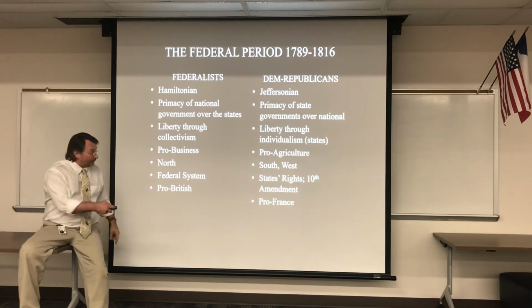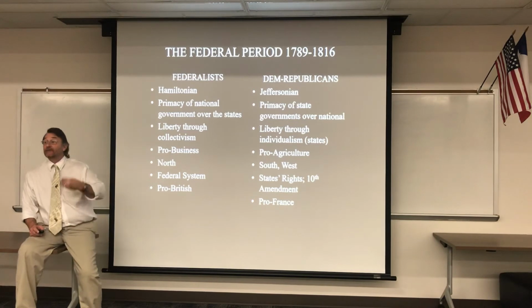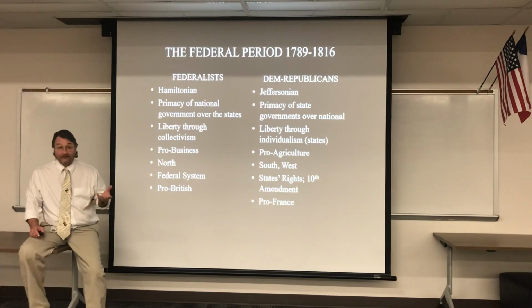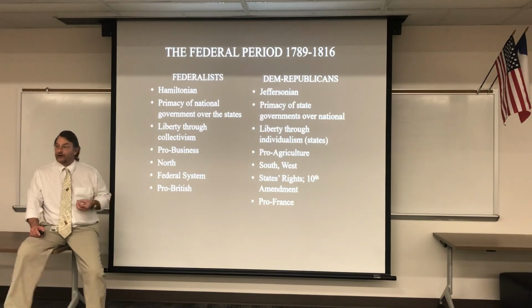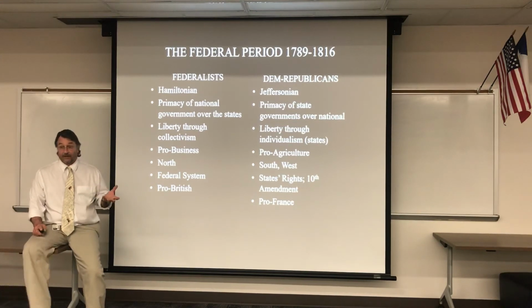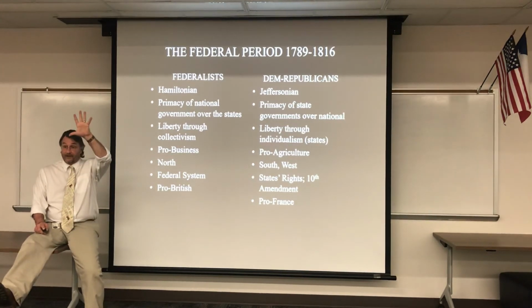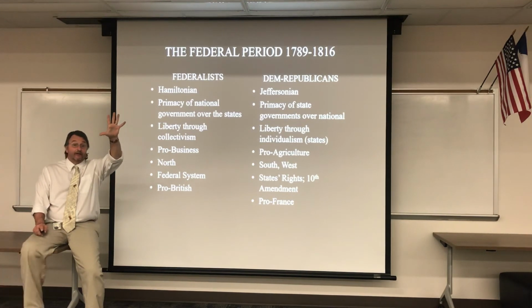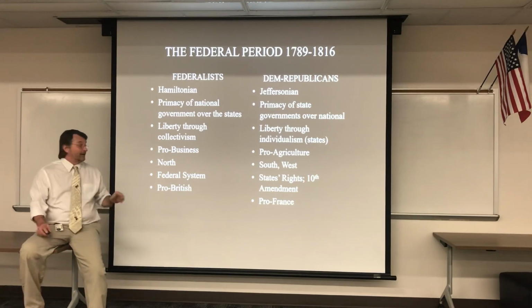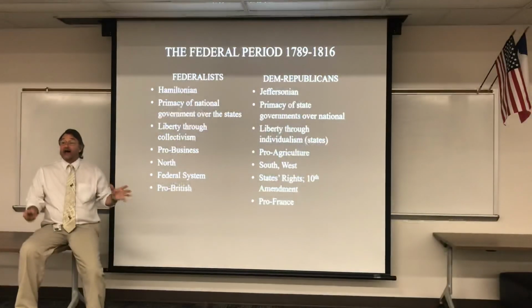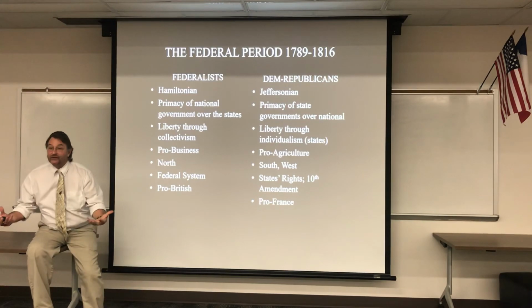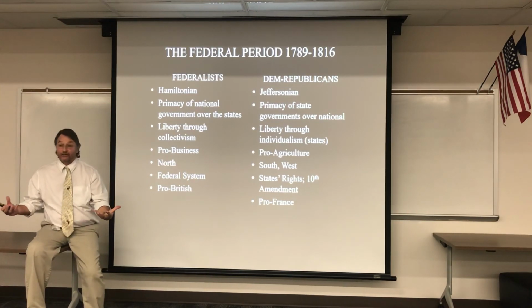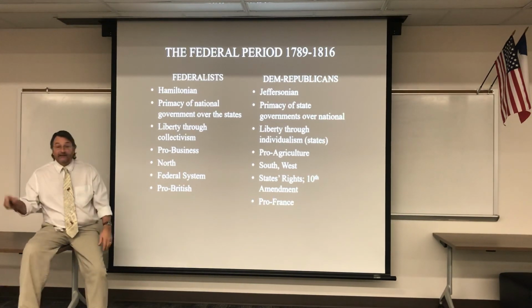Okay? And because the French were going through their revolution, Jefferson thought it would be a model society. Okay? And of course, this is before Robespierre and the Reign of Terror. Okay? Everybody gets it. So everybody got this. Okay, any questions about this? Guys, this is the basic foundation for political parties throughout American history. Okay? 1816.